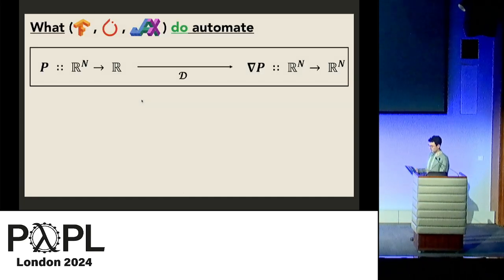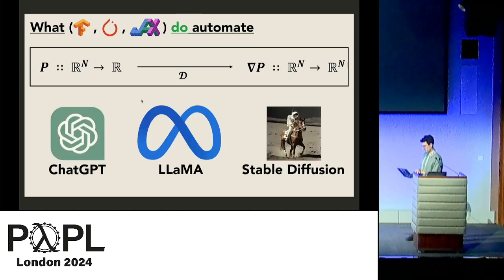Now, the success of this AI paradigm relies on the fact that these frameworks do indeed cover a broad space of possible programs and their derivatives. Out of the box, these frameworks typically expose program transformations or infrastructure which take real-valued functions P to their gradient programs. Combined with the necessary elbow grease, this automation has been sufficient to produce some really interesting programs, including the programs behind AI technologies like ChatGPT, Stable Diffusion, and Llama.